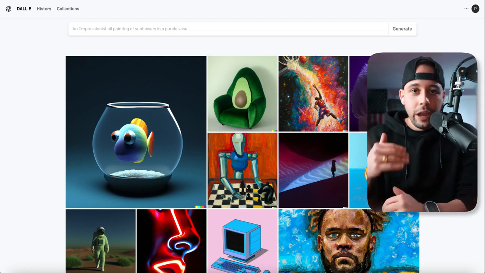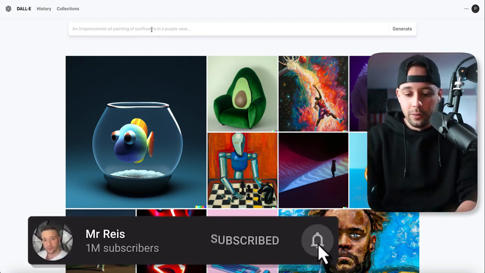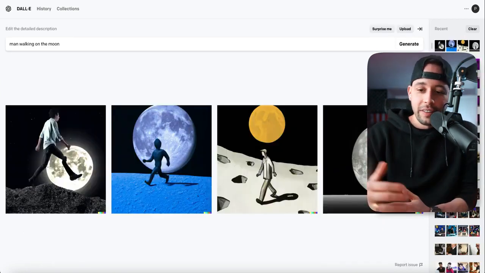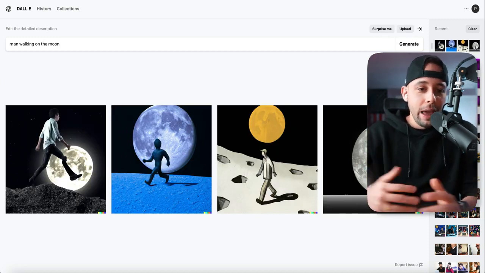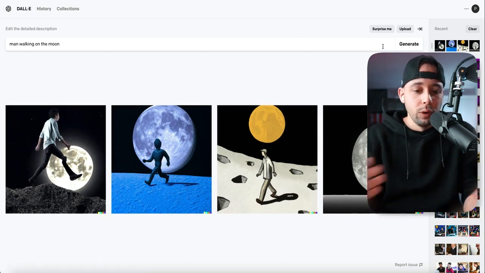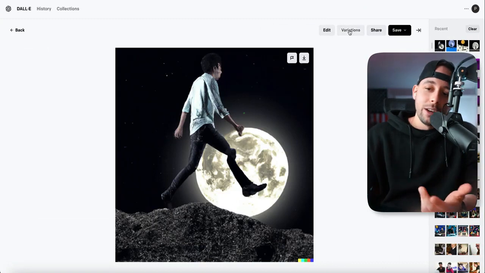All you have to do to be able to create art in this software is just to give it some commands, something related to man walking on the moon. Now it's creating the art based on what I told it to create. As you can see, it created 4 variations of the command that I told it to create. So man walking on the moon, it gave me 4 options, 1, 2, 3, and 4. I can choose whichever one I want. Let's say I want this one. When I click on this one, I can either edit the image or I can create variations of it, or I can basically just save the image.